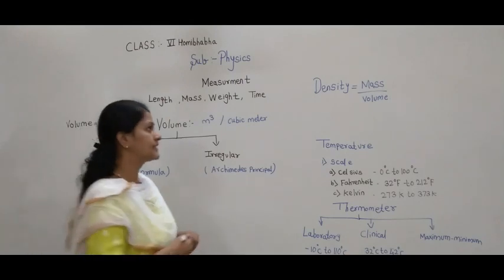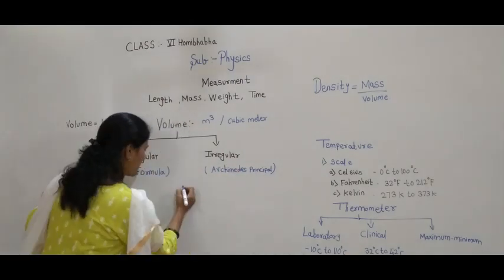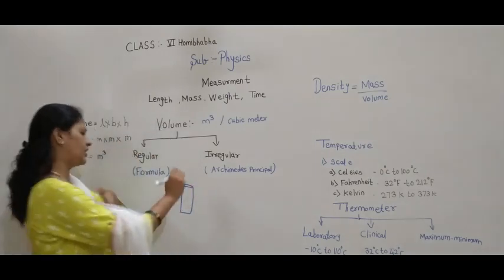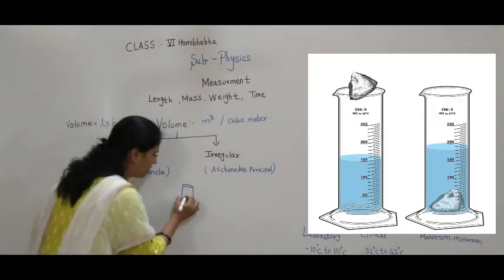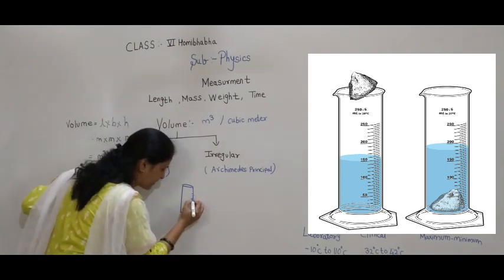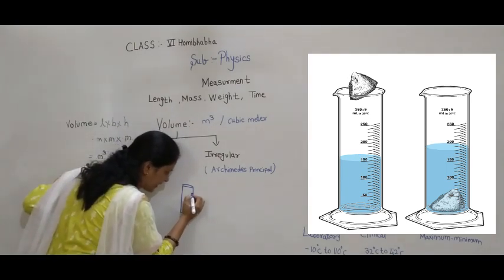Now what is that? Say, in a measuring cylinder, suppose this is a measuring cylinder, you have to take water. In a measuring cylinder, what is there? Here there are some readings. Yes, here there is a reading.